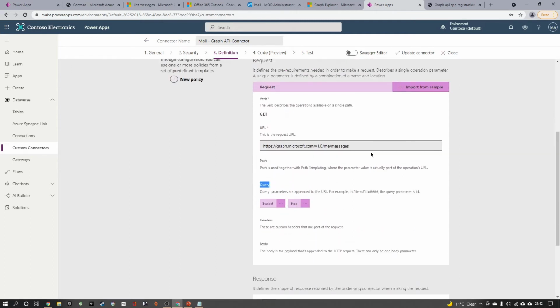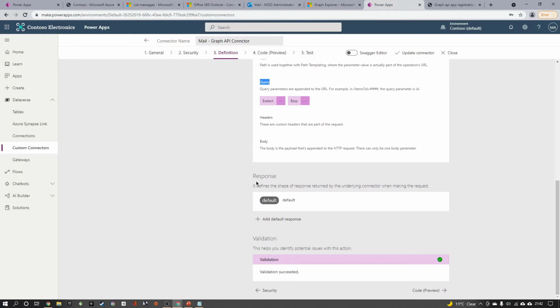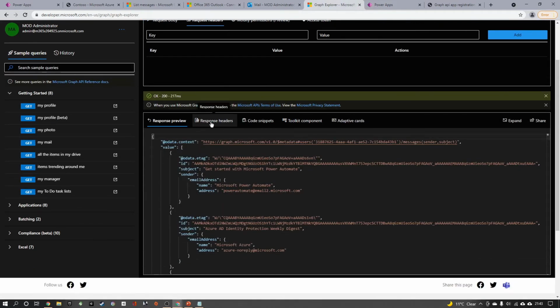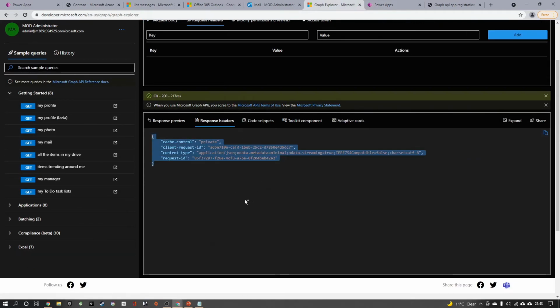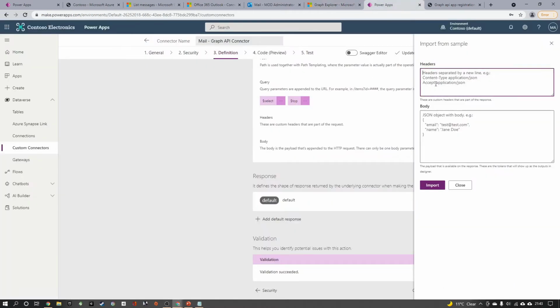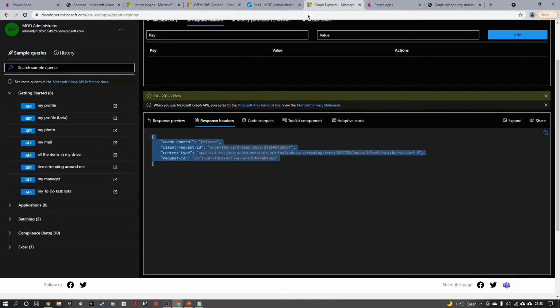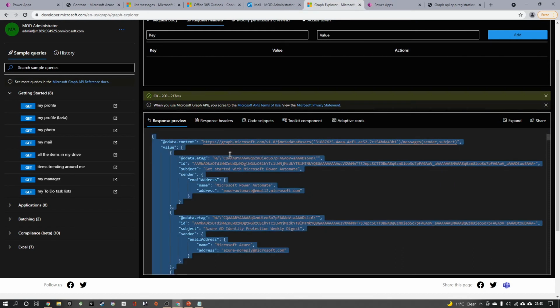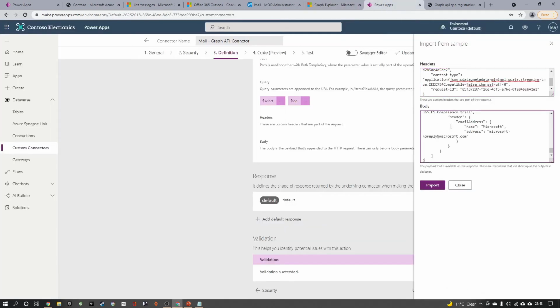So the request is completed. Now I go to the response. So what is the response I'm getting back from this API? So I will add it from a sample. So what is the header I'm getting? I can go to the Graph API. I click on the response header. I just copy that and I paste it here. Same way, I go to the response preview, copy the whole content, and I paste it here.